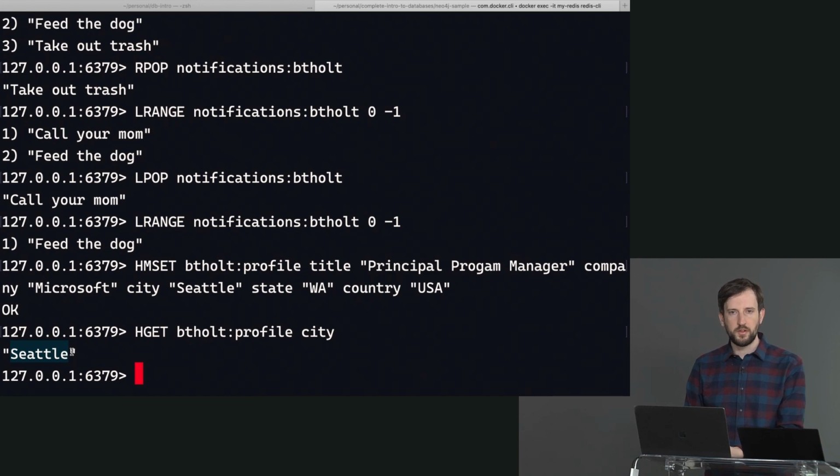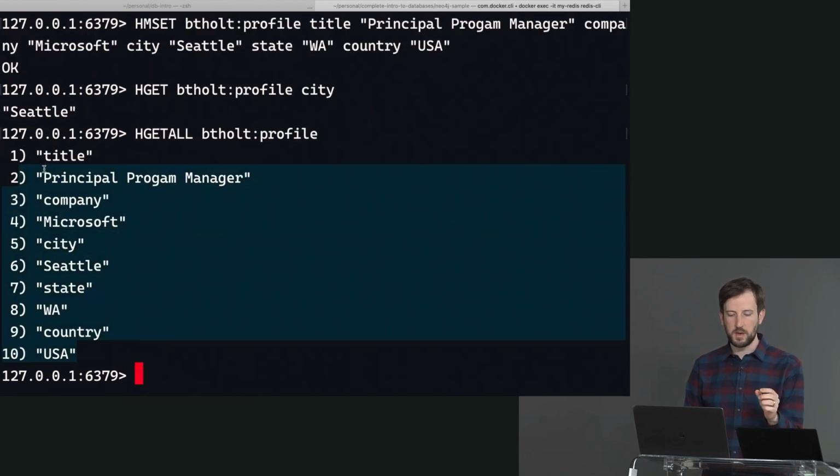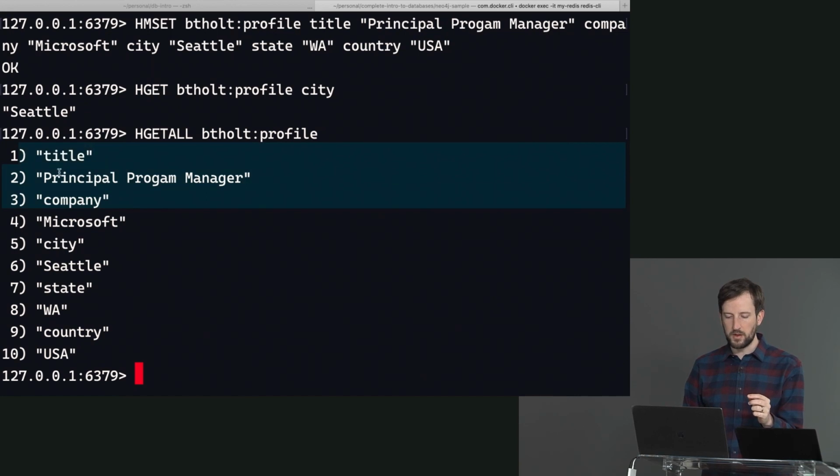So it's all relatively straightforward. It's the same thing. There's HGETs, there's HSETs, there's HINCRBYs. So all of these commands that I've been showing you have hash equivalents. And then if you want to do HGETALL btholt:profile, you'll see that it'll give you everything back in key value pairs, right? Title, principal program manager, company, Microsoft, city, Seattle.